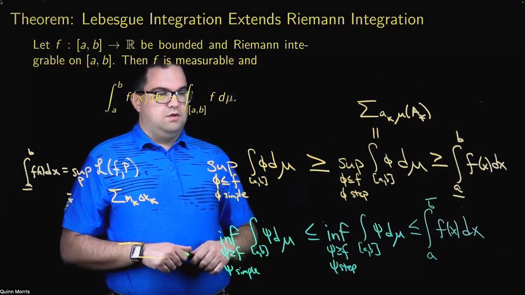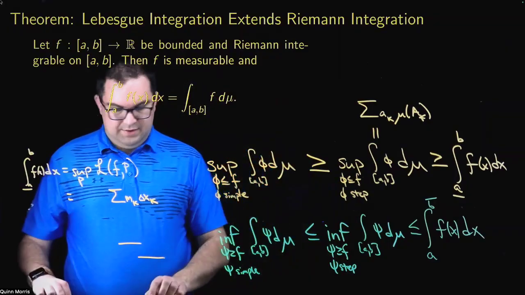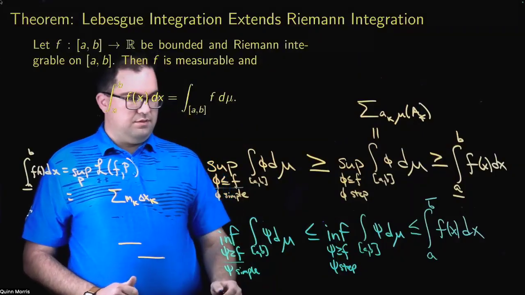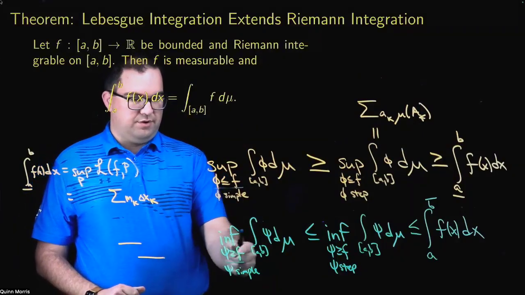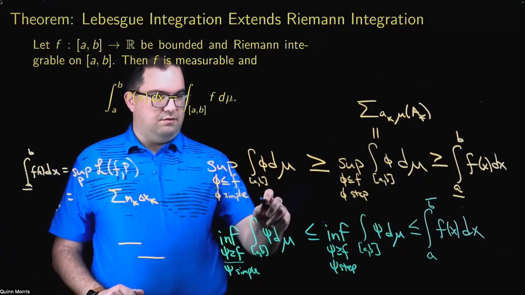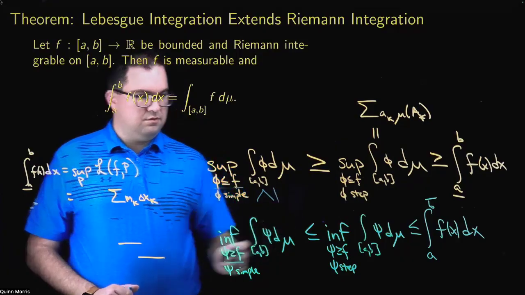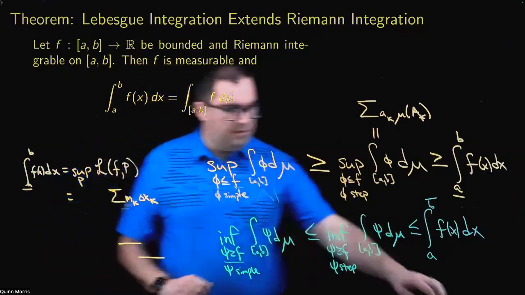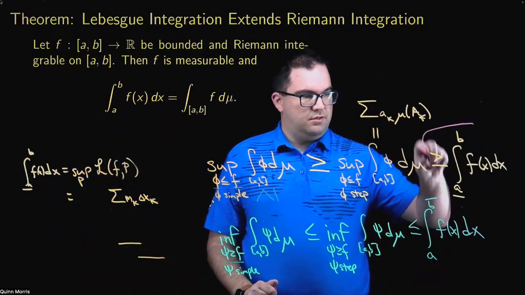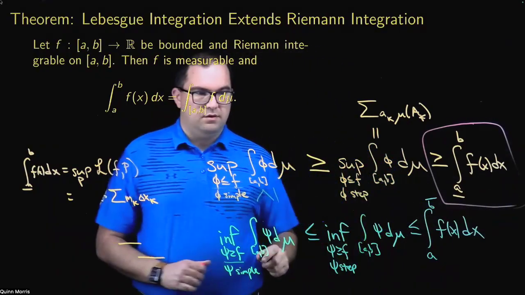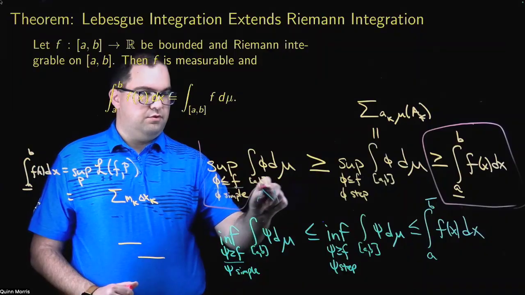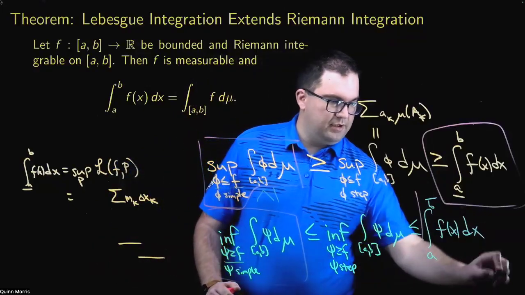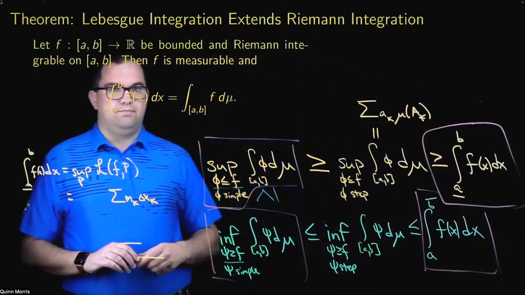Now, it's also worth noting that if I look at these two quantities, because of these requirements, basically that the phis are always less than or equal to f and the psis are always greater than or equal to f, these are ordered in this way. And so what we're actually going to use to prove this theorem is the fact that the lower Riemann integral is less than or equal to this quantity, which is less than or equal to this quantity, which is less than or equal to the upper Riemann integral. So we're going to prove this.